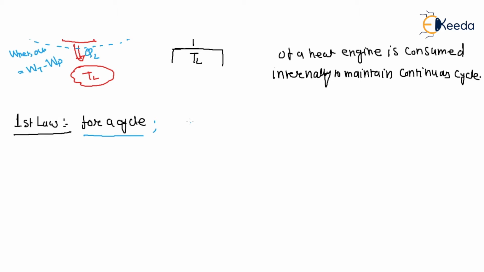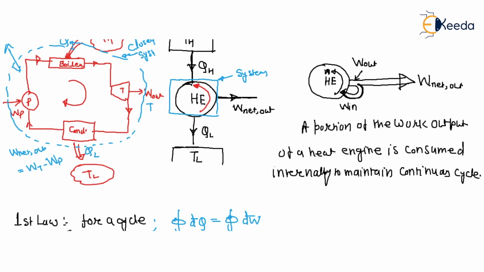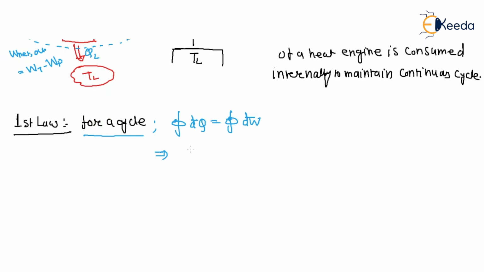Integration dQ is equal to integration dW, right? What is the total heat? This is your QH minus QL, and what is the total work? W net out, right? This is your first law of thermodynamics. Now the efficiency of a heat engine.